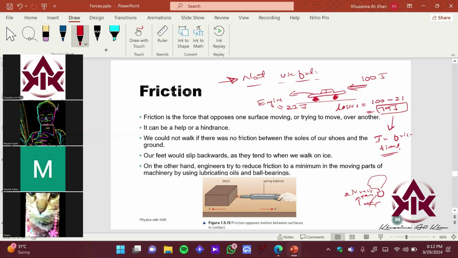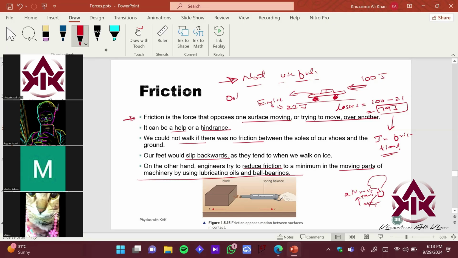Okay? So friction is the force that opposes one surface moving or trying to move over another. It can be a help or a hindrance, right? We have seen both examples right now. You cannot walk if there was no friction, right? We have seen that our feet would slip away when we try to walk on ice. On the other hand, engineers try to reduce friction to a minimum in the moving parts of machinery by using lubricating oils or ball bearings, right? Like, as I told you over here.